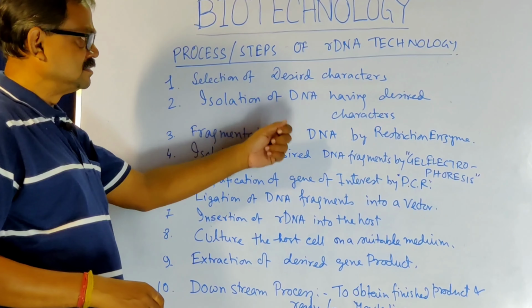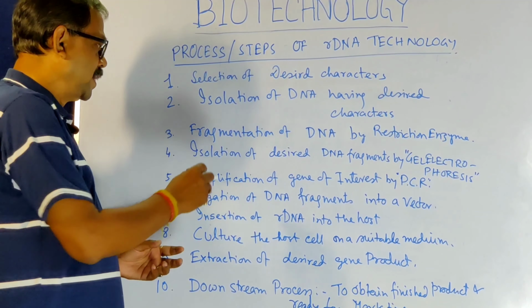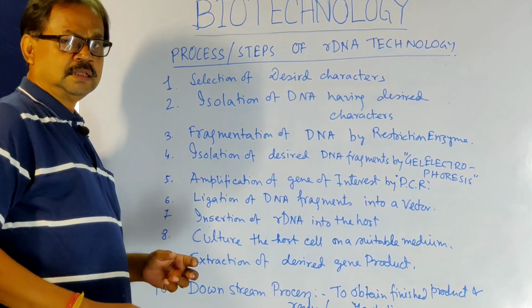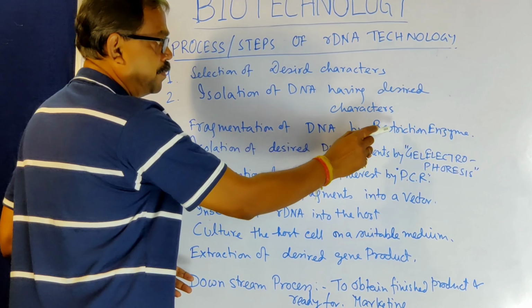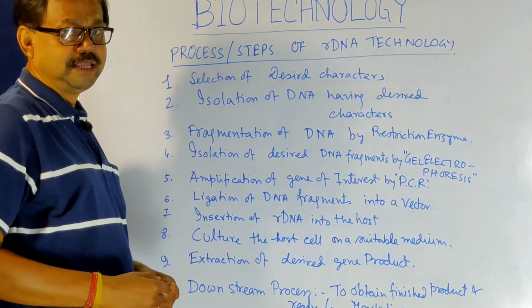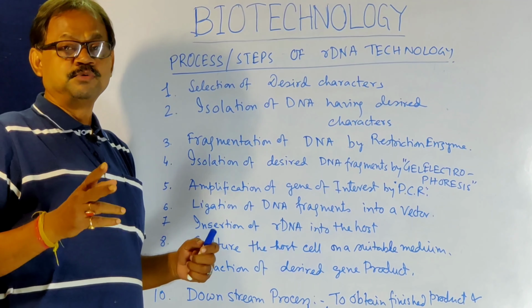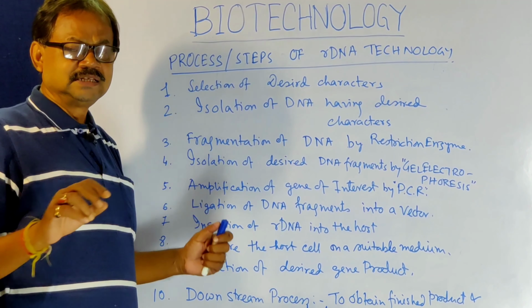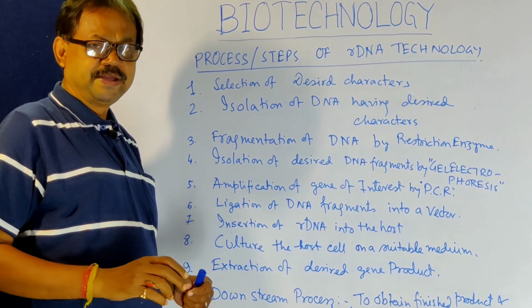After getting this DNA having that desired character, we have to fragment it. Fragmentation of DNA by restriction endonuclease. You know, this restriction endonuclease acts as molecular scissor and cuts the DNA into small units or small fragments.